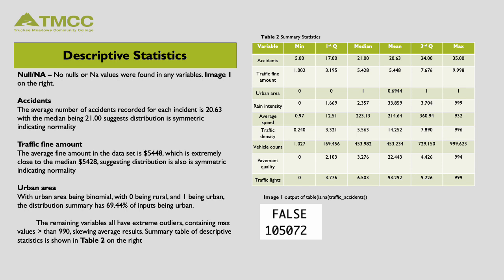Urban area. With the urban area being binomial, with 0 being rural and 1 being urban, the distribution summary has almost 70% of inputs being urban. The remaining variables all have extreme outliers, containing max values greater than 990, skewing average results. A summary table of descriptive statistics is shown in Table 2 on the right. Notice that rain intensity, average speed, traffic density, vehicle count, pavement quality, and traffic lights all have a max value greater than 900, while their third quartiles are very far from that.